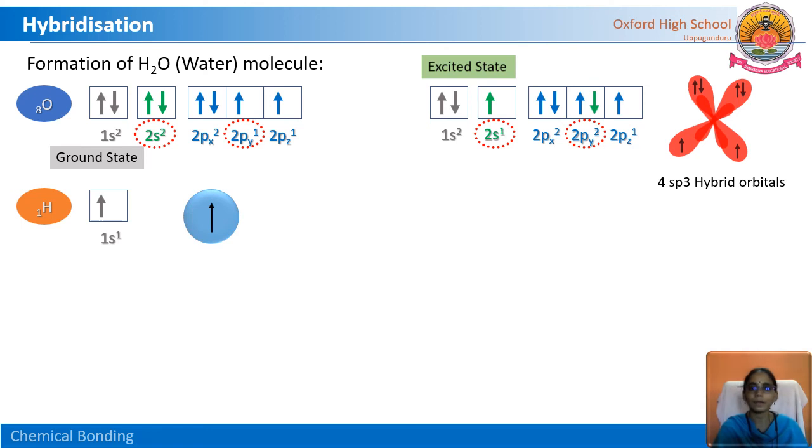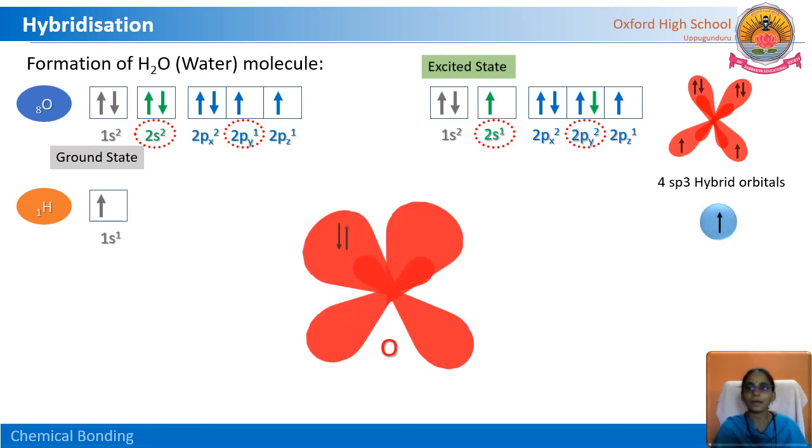This is the hydrogen orbital. Observe this formation. These are 4 sp3 hybrid orbitals, with 2 lone pairs and 1 electron each. That means 2 sp3 hybrid orbitals are on the downside and 2 are on the upper side.